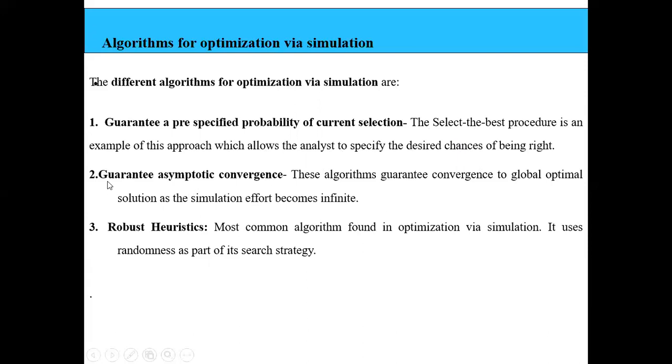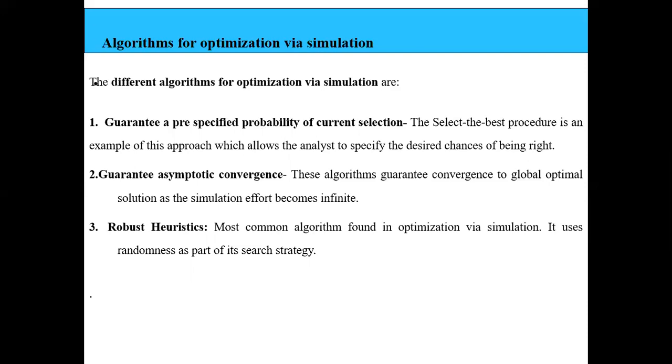The next type of optimization algorithm guarantees asymptotic convergence. You have already studied different types of asymptotic notations like big O, big omega, and big theta. In the same way, any optimization algorithm will have three types of complexities: best complexity, worst complexity, and average complexity.